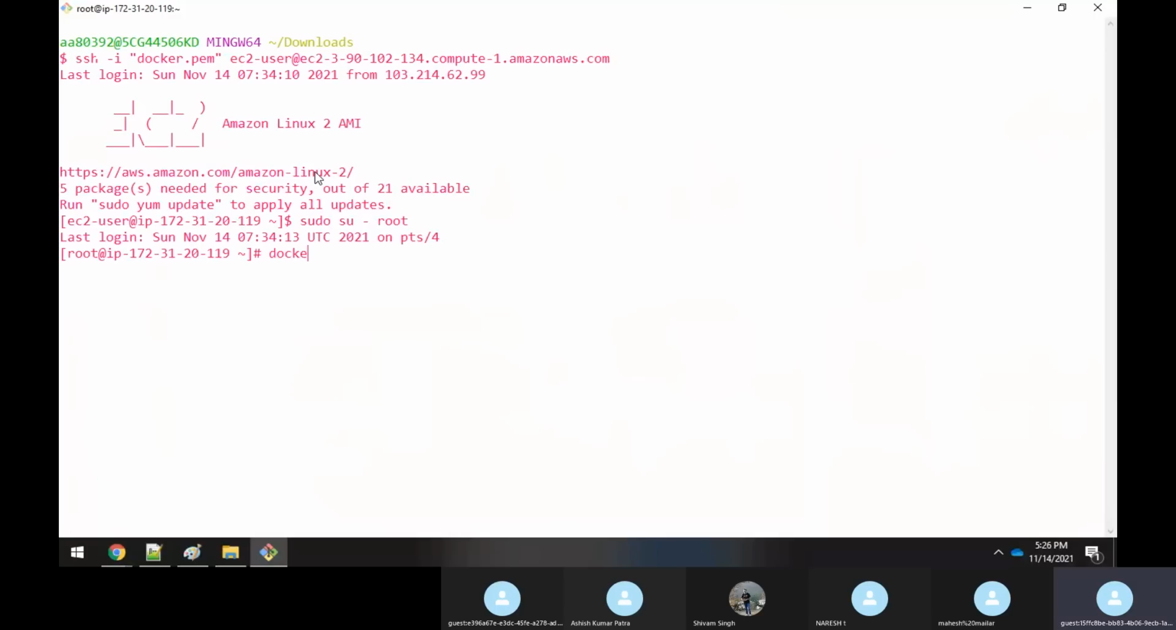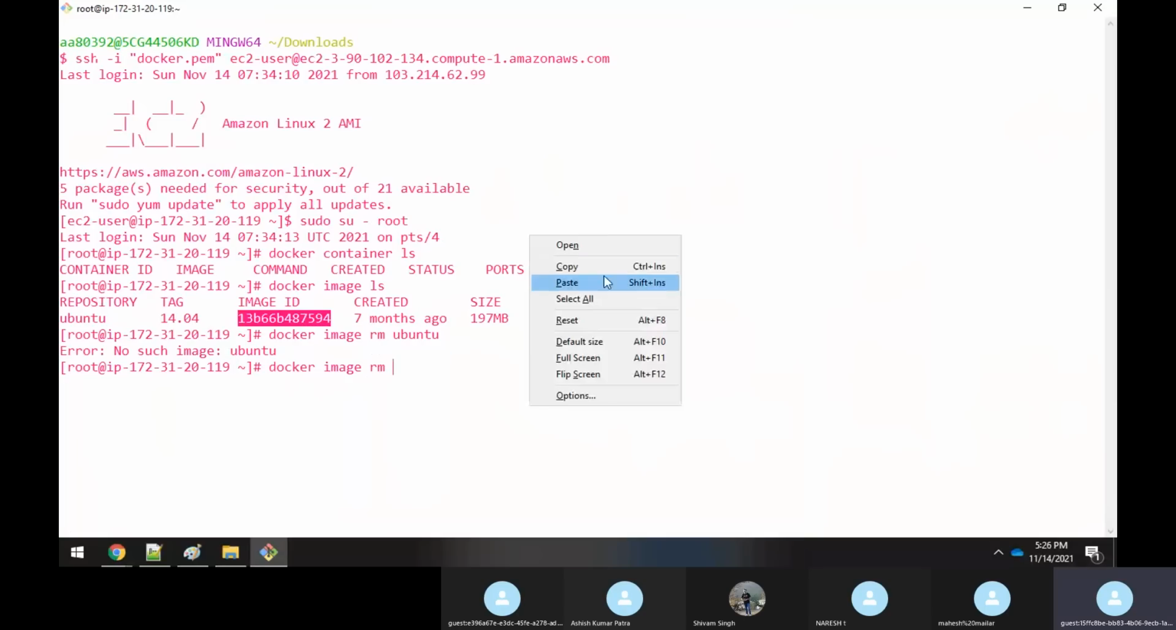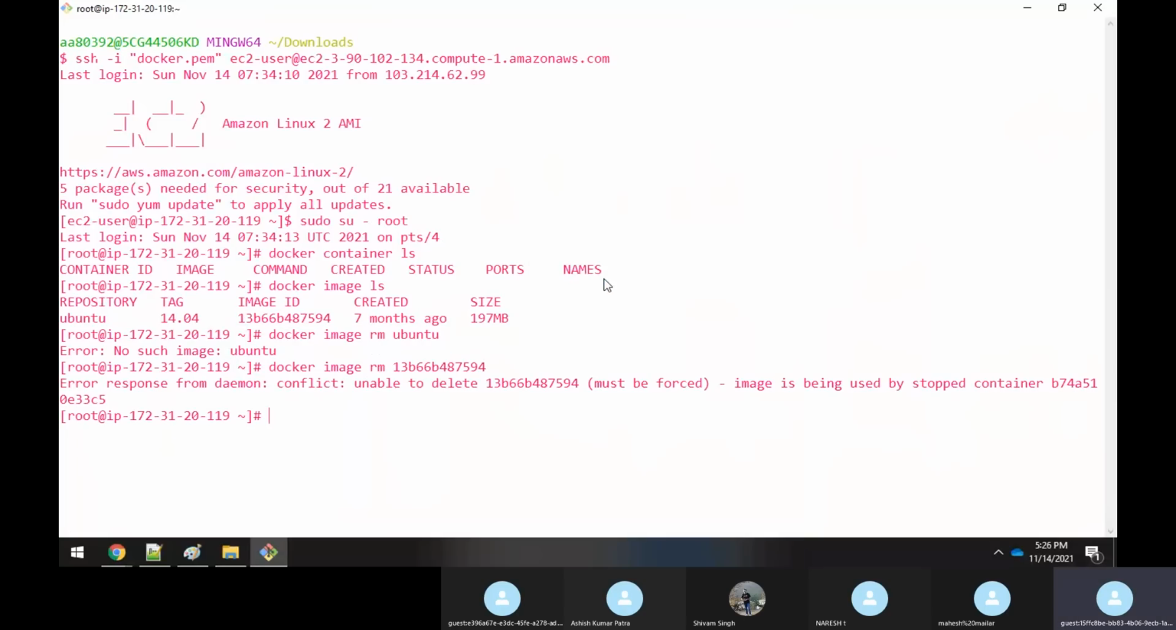Okay, so let me check docker container ls. If nothing is there, that's good actually. docker image ls. Okay, there is some image there. docker image rm, I'll give an image ID. I'm just trying to remove whatever is there, right? docker image ls.